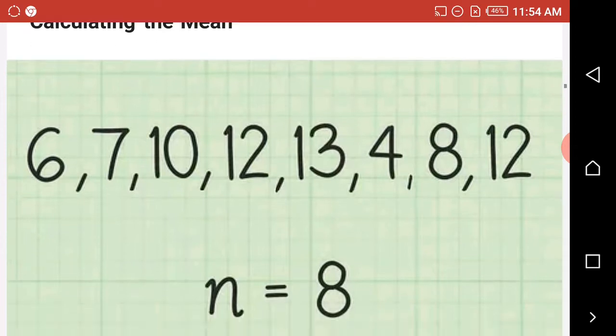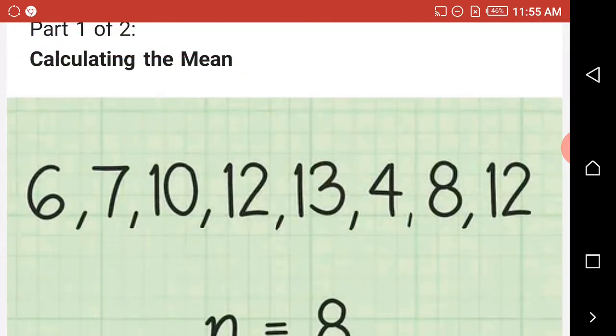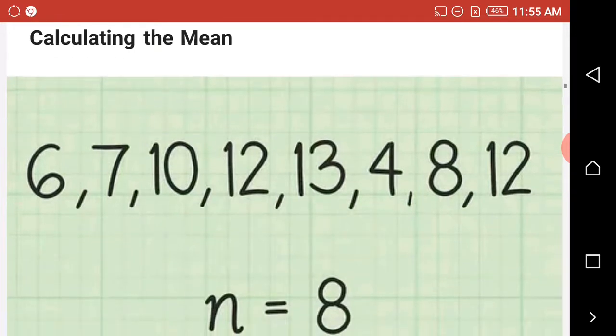Sometimes, to make it easier, because you are looking for the mean and median, what you do is rearrange them either in ascending order or descending order. However, since we are dealing with the mean, you may not bother to rearrange, but to make your work easier, you can rearrange them. I say that again: when you have this type of ungrouped data listed in random order, it is better you rearrange the numbers either in ascending or descending order.